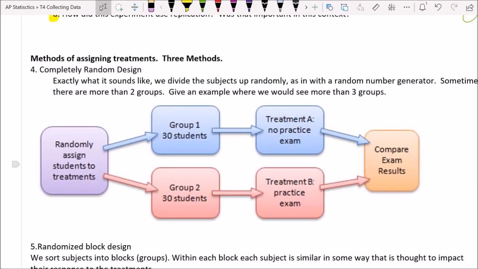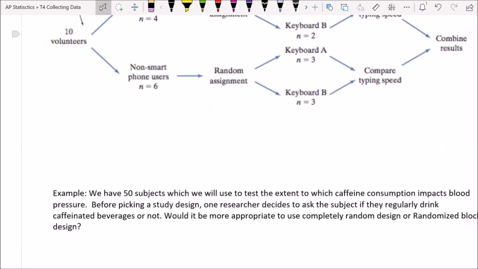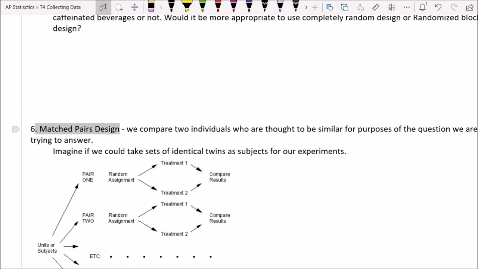Now we're going to look at 3 different common methods of how we assign treatments to the participants, or we assign participants to treatment groups. Okay, and I'm just going to read them out really quickly so you know what they are. The first one is a completely random design, so let's bold that. The next one is a randomized block design. And the final one is what's called a matched pairs design.